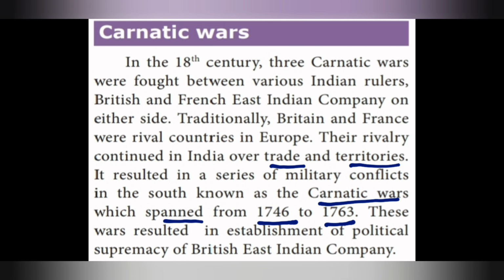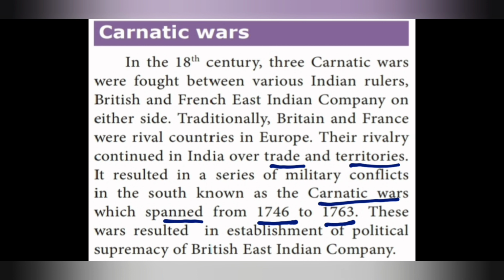So this Carnatic War happened in the 18th century between Indian rulers, with the British and French East India Companies on either side. Traditionally Britain and France were rival countries in Europe. Their rivalry continued in India over trade and territories. Their competitiveness continued in trading activities and in order to capture many territories.